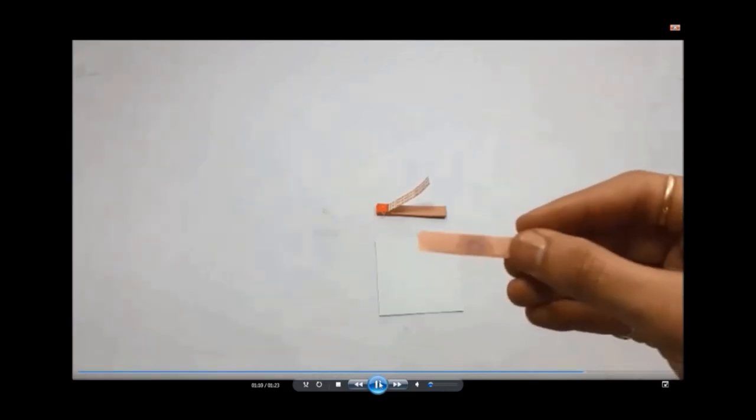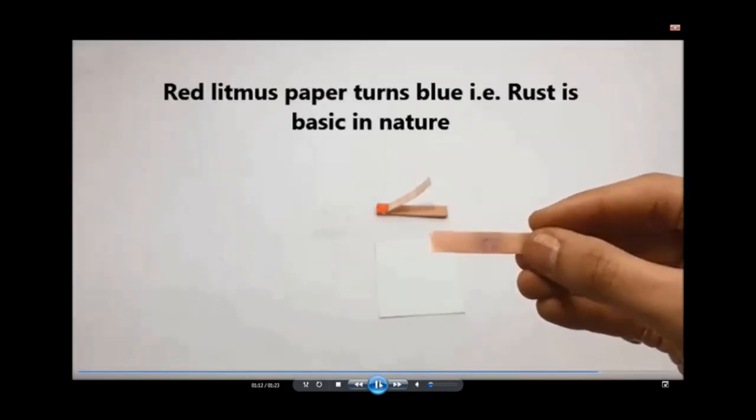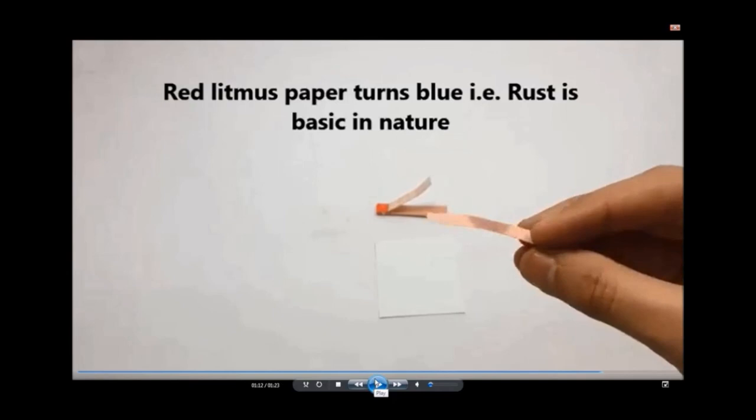Red litmus paper turns blue. So, after adding rust solution on red litmus paper, the red litmus paper turns blue. Just as we discussed earlier, if red litmus paper turns blue, then the solution is basic in nature. So what do we conclude here, or what is our result? Rust is basic in nature.